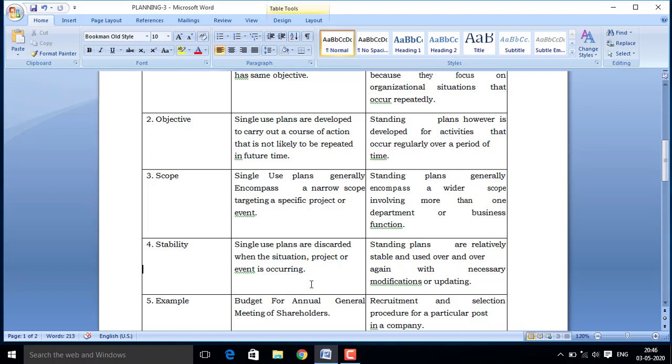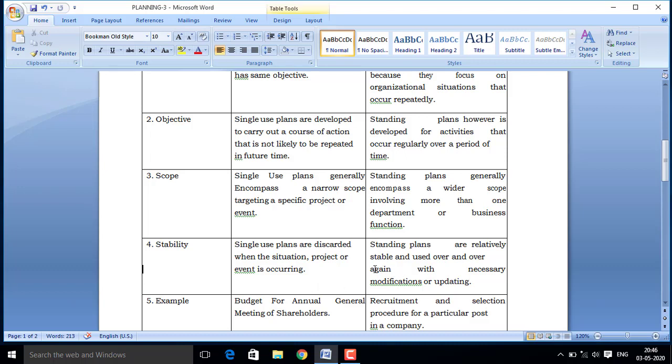It may be for 6 months, 3 months, 1 year, or 5 years, but only for completion of a particular project. After the completion of any particular project, these plans are not in use. So there is no stability.